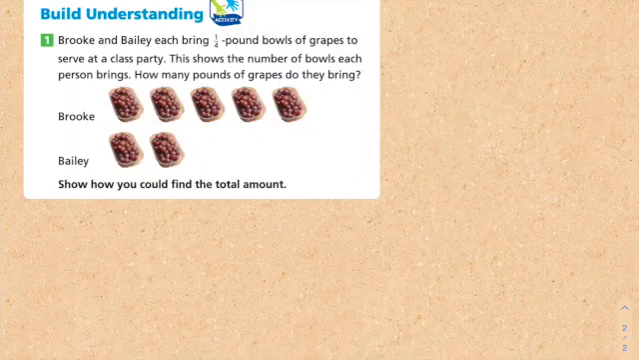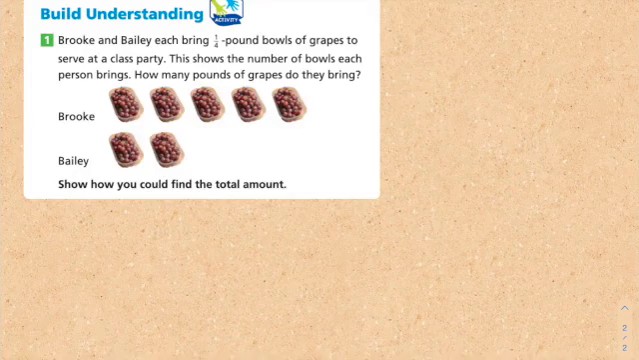Okay, so this question for building understanding says, Brooke and Bailey each bring 1/4 of a pound of grapes in a bowl to serve at a class party. This shows the number of bowls that each person brings. How many pounds of grapes do they bring?